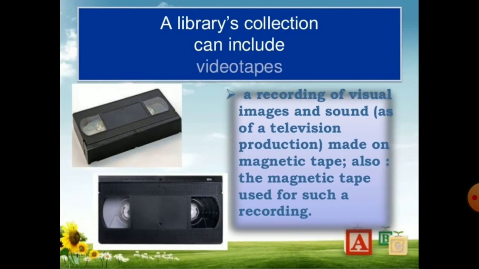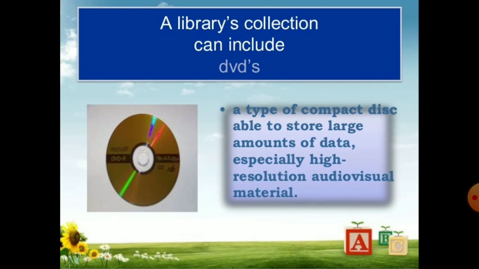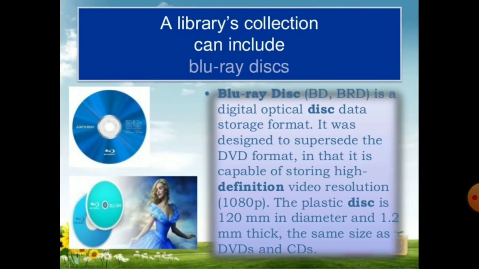A library's collection can also include videotapes, a recording of visual images and sounds, as of a television production, made on magnetic tape. Also, the magnetic tape used for such a recording. This tape is now not in trend. A library's collection can include DVDs, a type of compact disc able to store large amounts of data, especially high resolution audiovisual material. A library's collection can include Blu-ray disc.